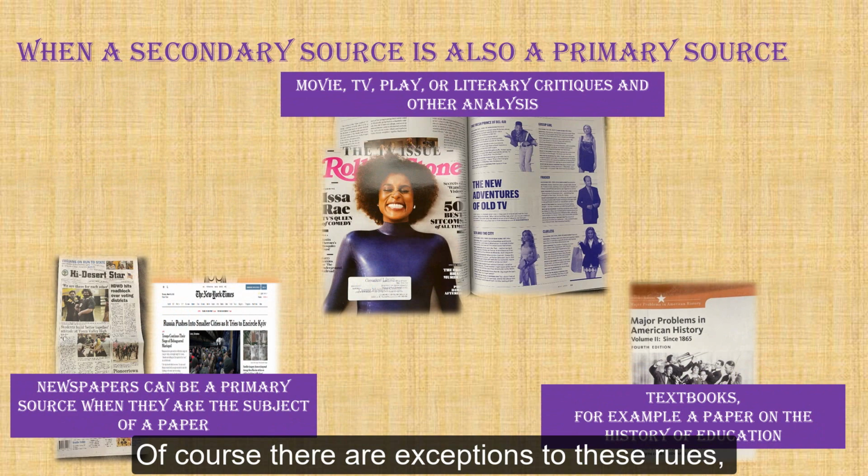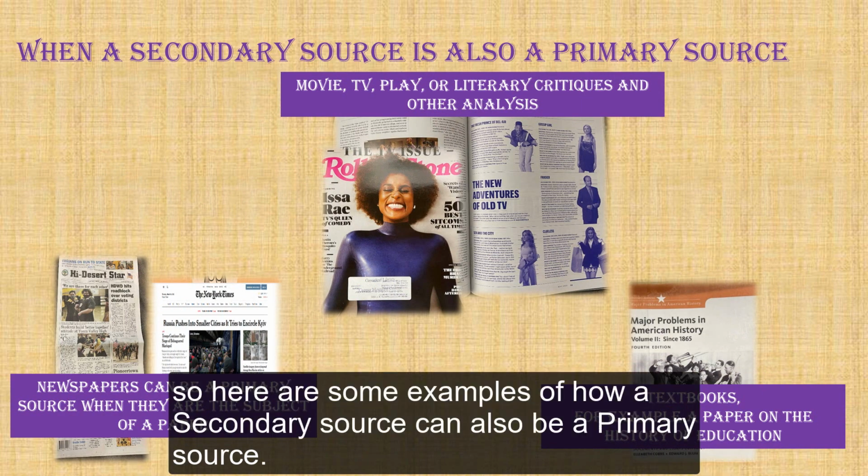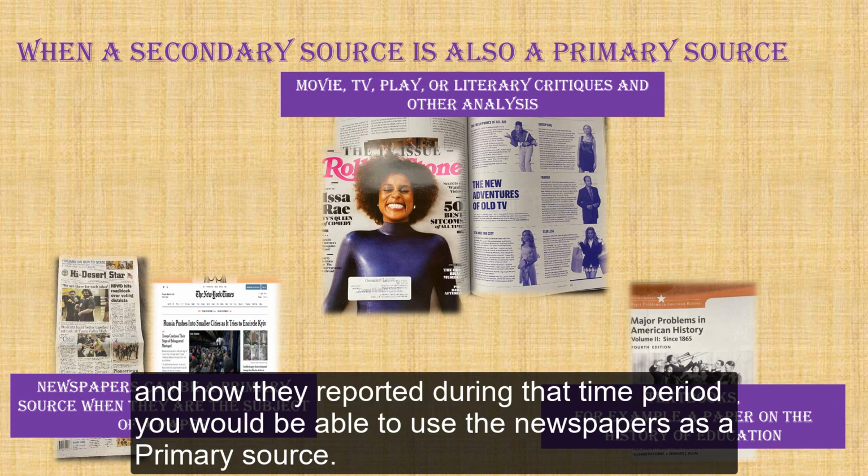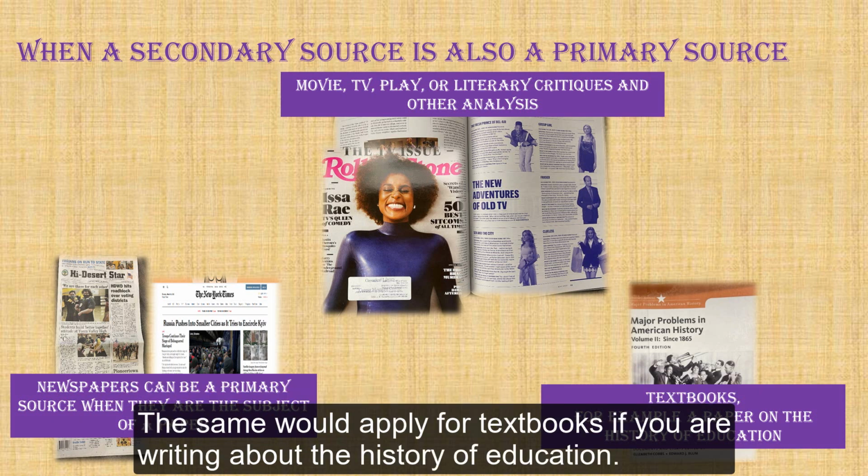Of course, there are exceptions to these rules. So here are some of the examples of how a secondary source can also be a primary source. For instance, if you're writing a paper on a news industry and how they reported during a particular time period, you would be able to use the newspapers as a primary source. The same would apply for textbooks if you were writing about the history of education.